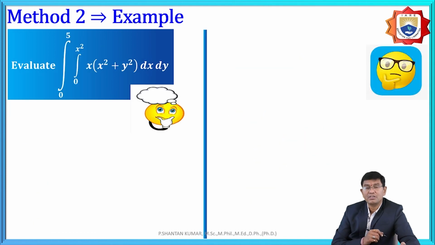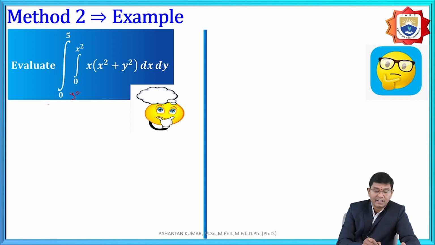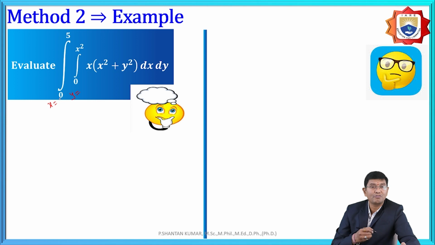Now, for example, here the problem is 0 to 5, 0 to x square, of x into x square plus y square into dx dy. Here also the problem is not based on constant limits. The problem is based upon variables. Here the limits are given in terms of x. That means we consider y is equal to 0 to x square, and the rest is x is equal to 0 to 5.